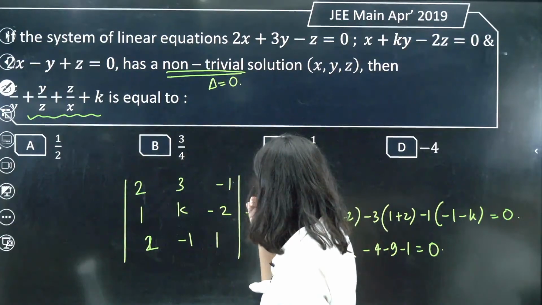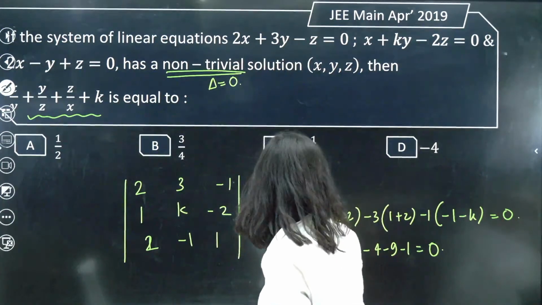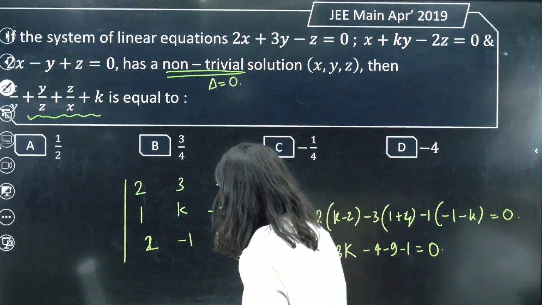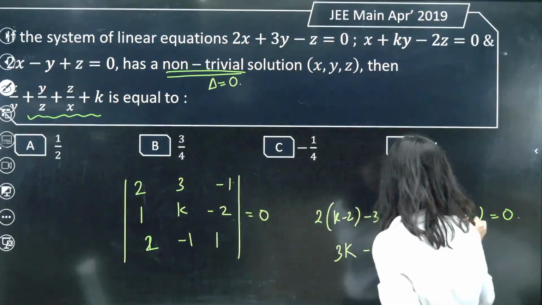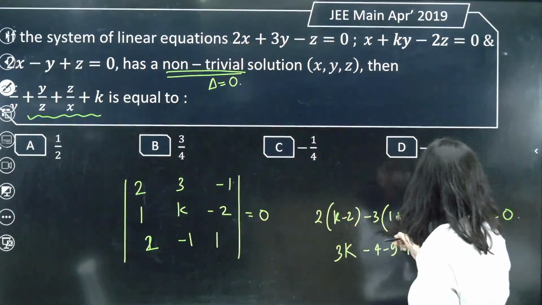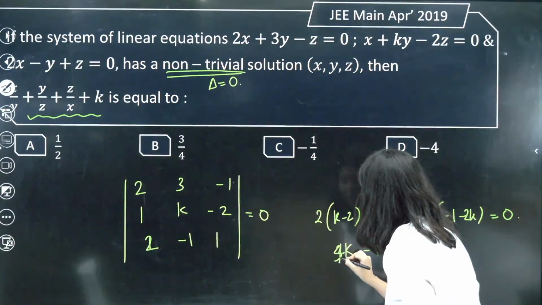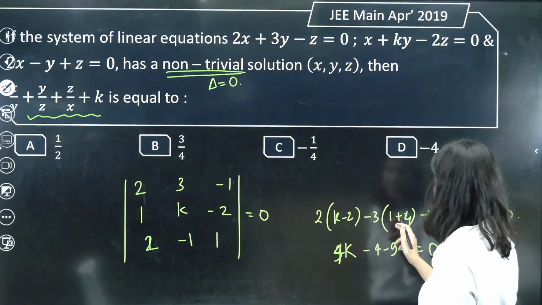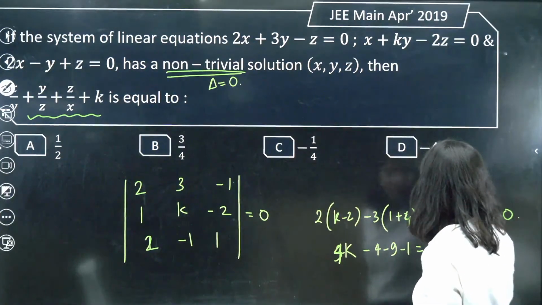And this is 1 plus 4. Okay, and what about this? Minus 1 minus 2k. Okay, so 2k plus 2k is 4k. Correct? Minus 4, and this is 5 3s are minus 15.